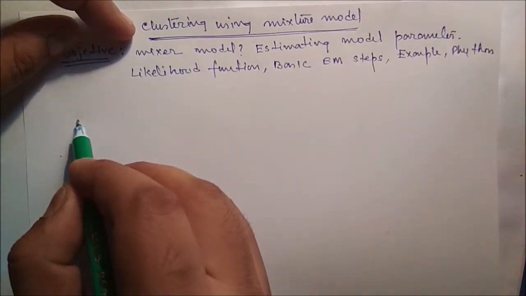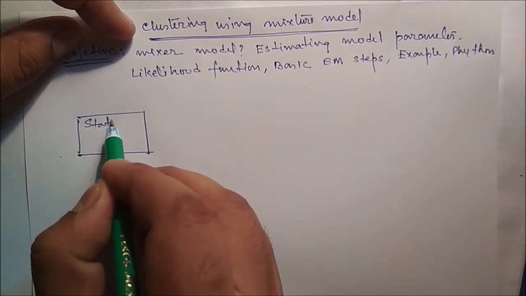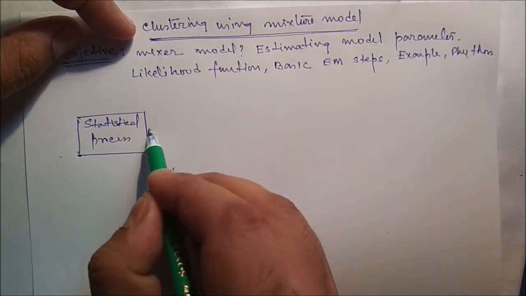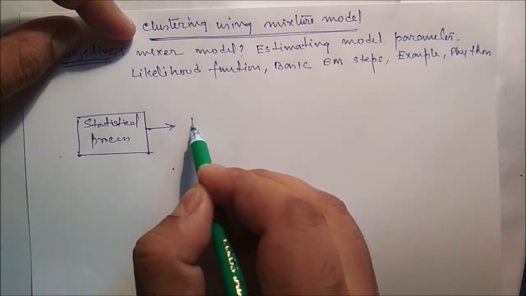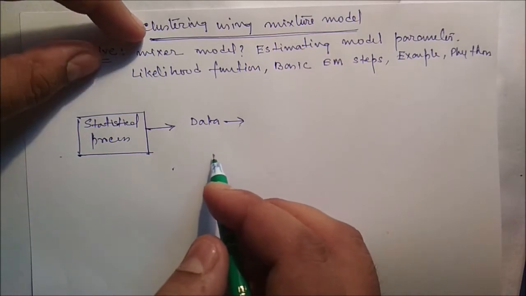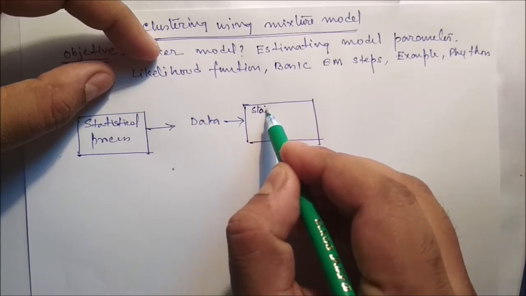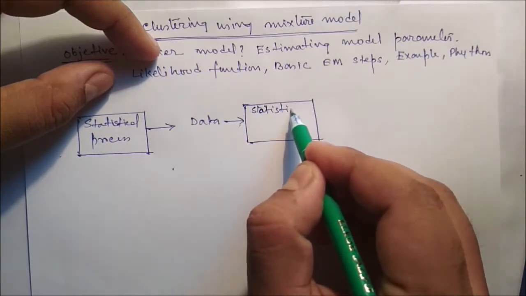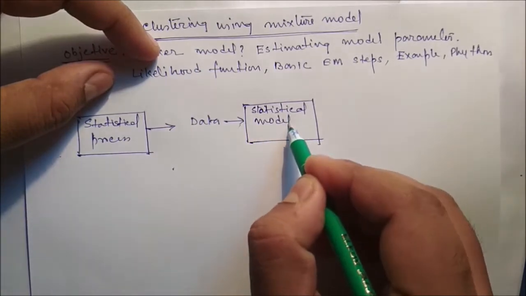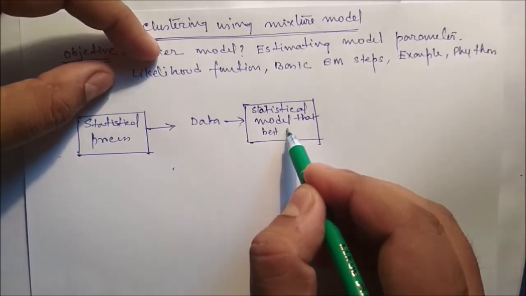That means let one statistical process be there. That statistical process may generate some data, and we may apply a statistical model, some statistical model that best fits the data.